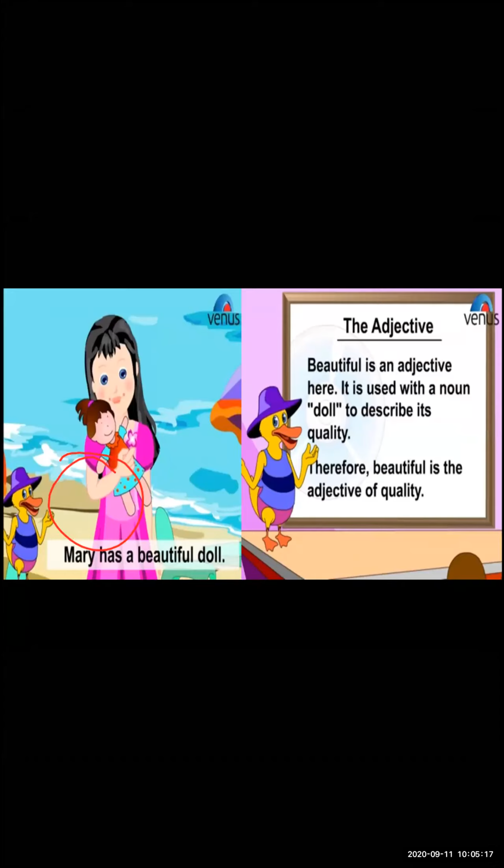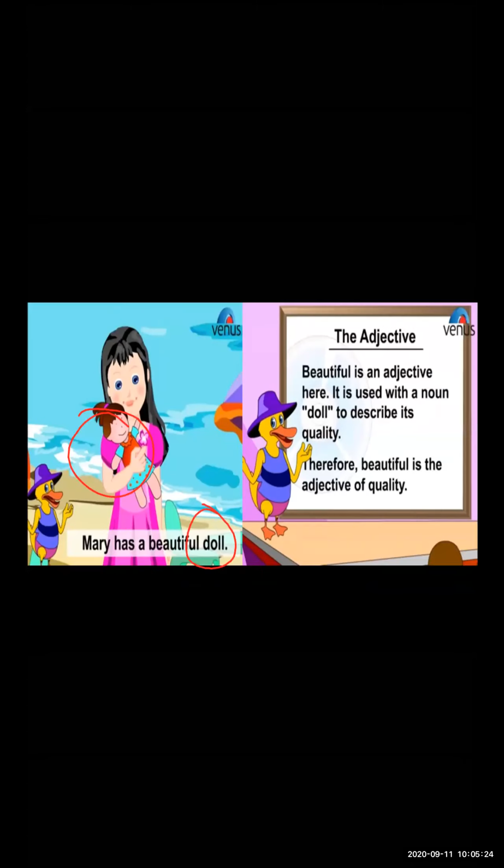It is used with the noun doll. What is the noun in this sentence? The noun is doll. So when we talk about the doll, I use the particular describing word, that is beautiful. That's why beautiful is an adjective of quality. So all these three examples are related to adjectives of quality.